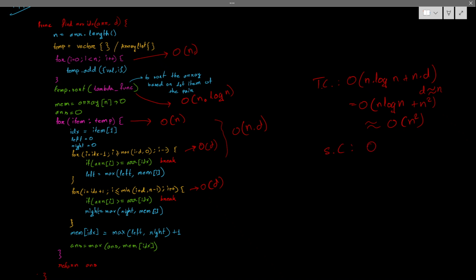And space complexity, again I need extra space like memory and temp variable, this kind of thing, so that's why big O of n. This is the time and space complexity. So this is one approach we could solve it. Now in this video, our constraint is very low. You can submit this and solve the problem. It will get accepted and it will be a solution.